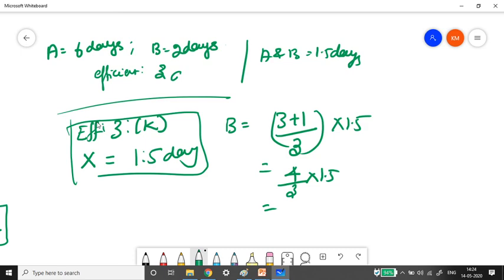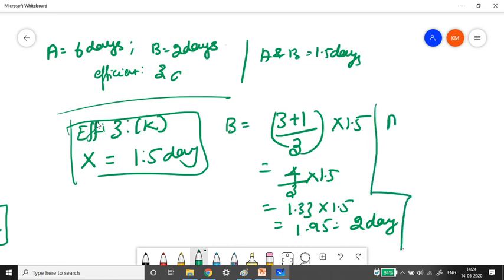You will get something in decimal, so if you round it off, you will get the answer. What is 4 divided by 3? Actually it is 1.33, which we have done before. Once you multiply it by 1.5, 1.33 into 1.5 gives you about 1.95, which is almost equal to 2 days. Okay, so B does the job in 2 days.